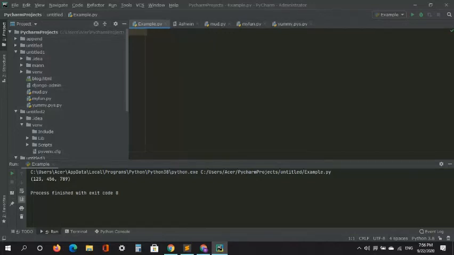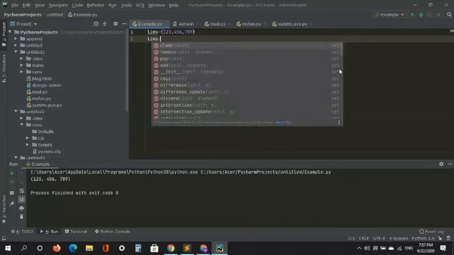I'll just say it is equal to, so for sets here it specifies square brackets, okay? So in that specify your values. So I'll just say 1, 2, 3, 4, 5, 6, 7, 8, 9. Okay. So now let's check if there is any beginner function.